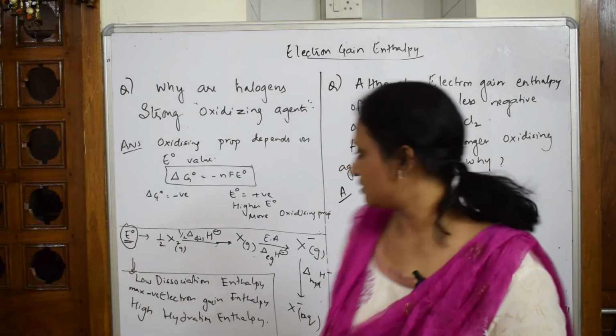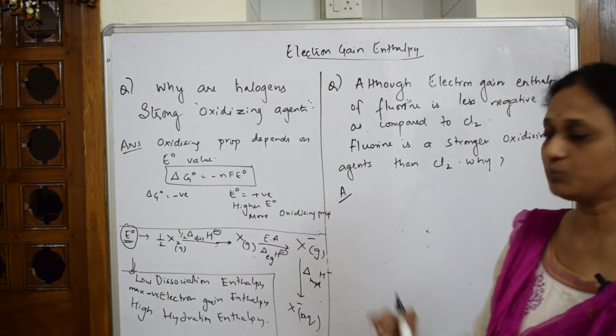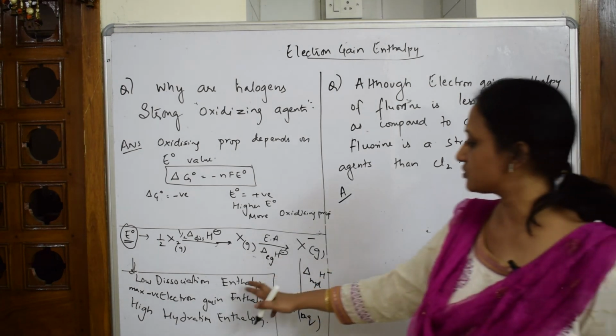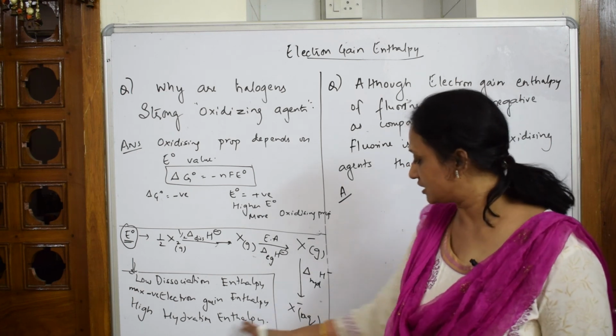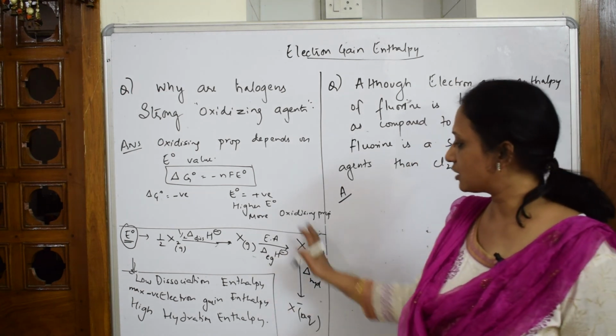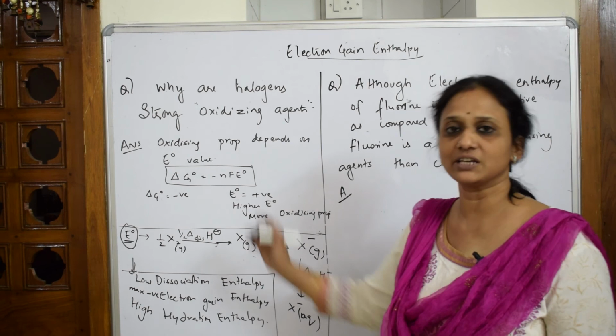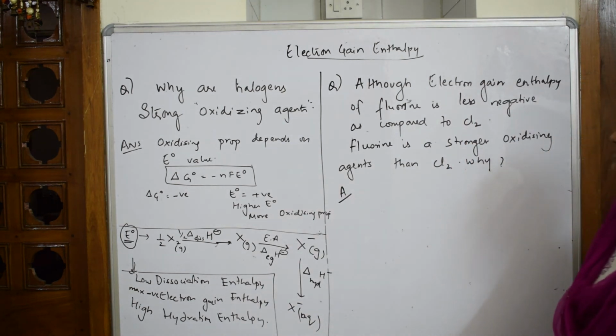So please try to answer your question like this. Very important, be very clear about all the concepts. Dissociation enthalpy I have shown here, electron gain enthalpy I have shown here, hydration enthalpy I have shown here. So the cumulative addition of all these will give the answer. Let's come back and start this.